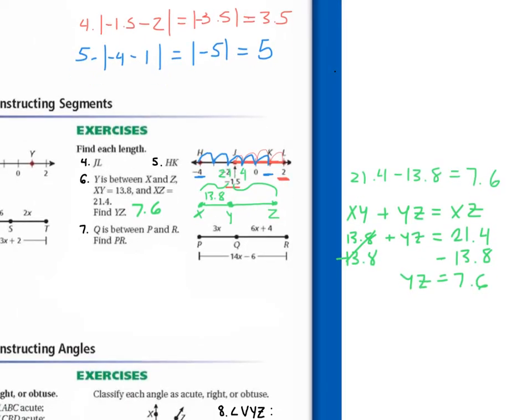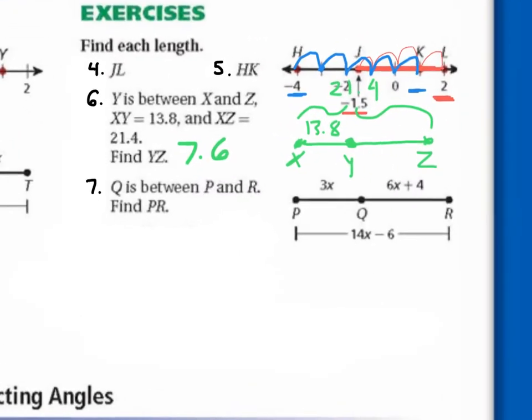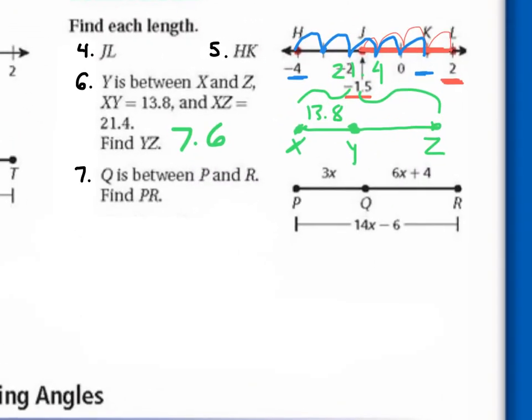Now let's look at number 7. Q is between P and R. Find PR. So here, what can we do to find PR? Put them equal to each other. 14x minus 6 equals 3x plus 6x plus 4. Right, so we need to add PQ and QR and set it equal to the whole thing, PR. So we add 3x plus 6x plus 4 and set it equal to 14x minus 6.